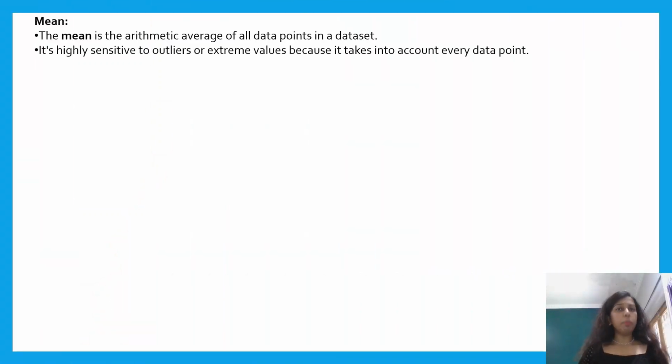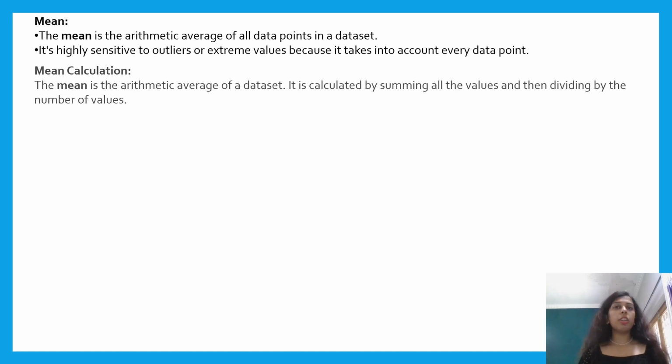Let us start with the mean. The mean or the arithmetic average is probably the most commonly used measure of central tendency. You calculate it by summing all the data points and dividing by the number of points. This makes it a great measure when all the values in your dataset are similar and no extreme outliers exist.